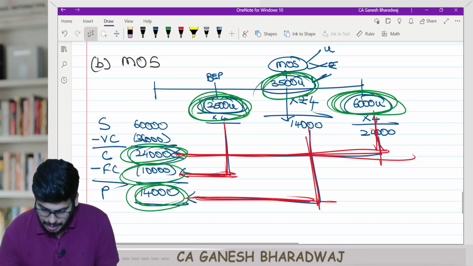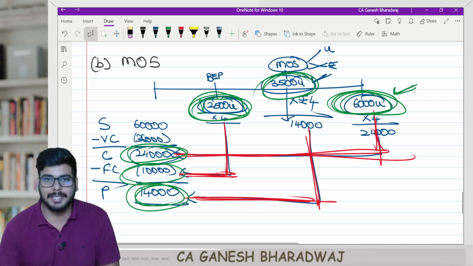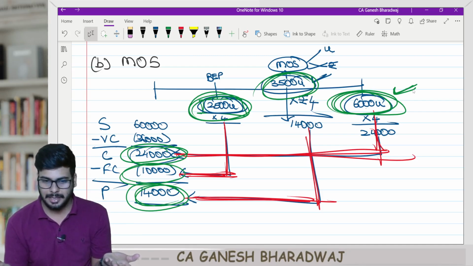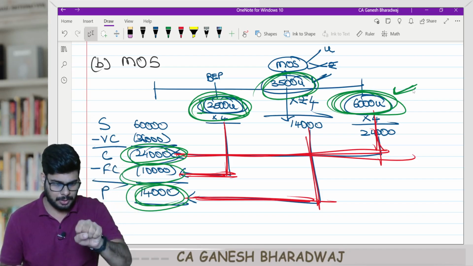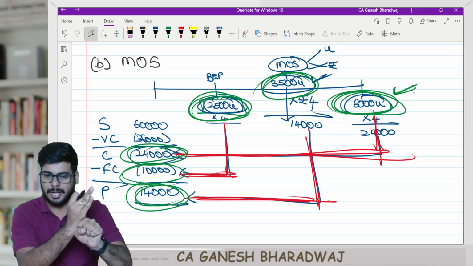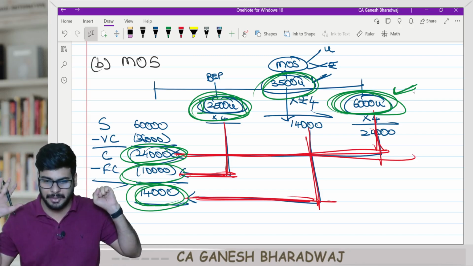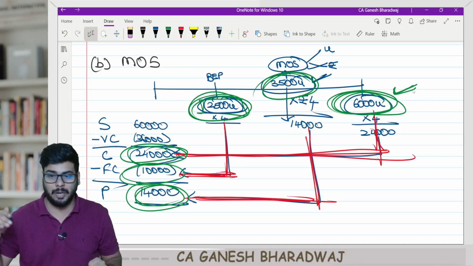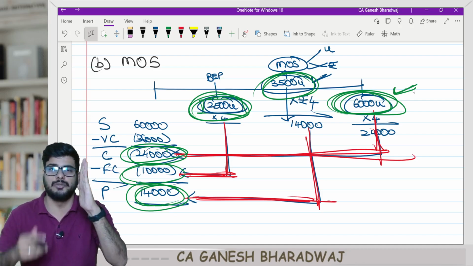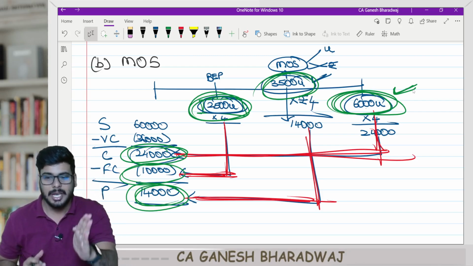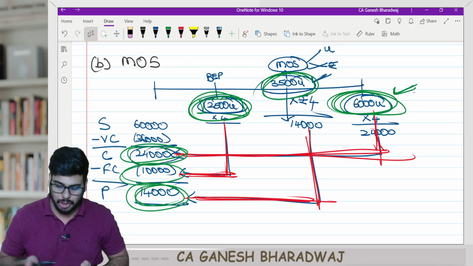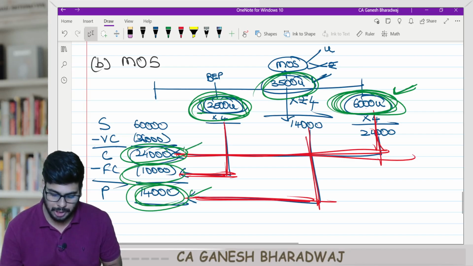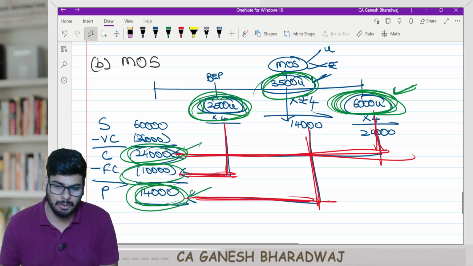So my total sales is comprised of what? Break-even sales plus margin of safety. Correct? My total sales can only have up to some units, which is called the break-even point. Beyond that, it is called margin of safety. So this is how my sale is composed. Up to the break-even point units, it goes on towards recovery of fixed cost, and my margin of safety units go on to recover my profit, or in other words, my total sales goes on to give me my contribution.